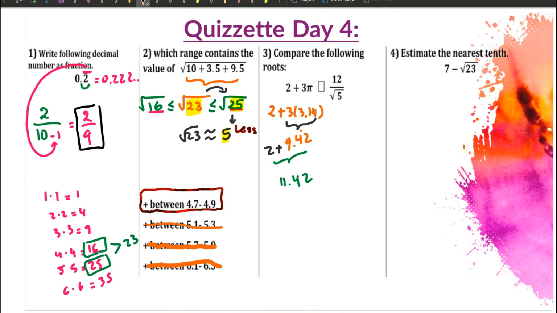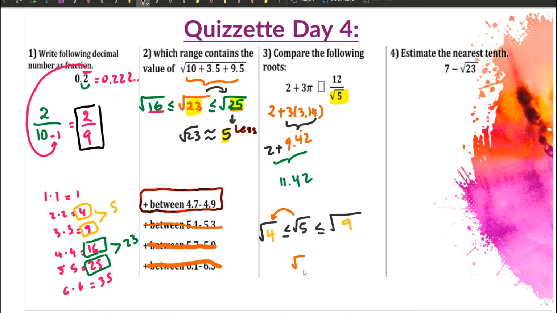Okay, now we're going to look at the second expression, 12 divided by square root of 5. So the question is, what is square root of 5? Square root of 5 is not a perfect square number. Which perfect square numbers is it in between? 5, 6, 7, 8, 9, so we have to go down to 4. 5 is between square root of 4 and square root of 9. 5 is closer to 4.